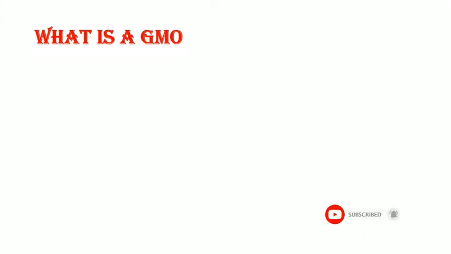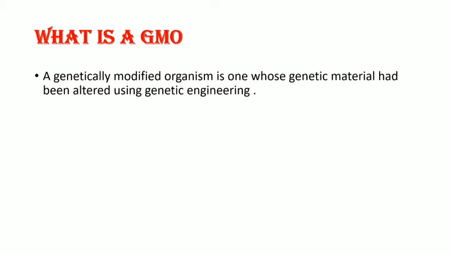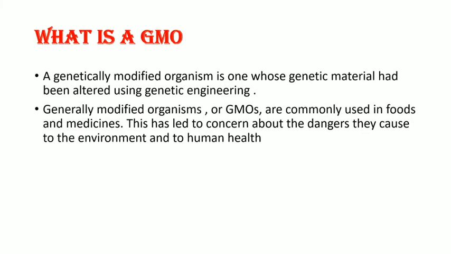Welcome back to the channel, and let us see some of the important topics of GMO. What is meant by GMO? Genetically modified organism. The definition of GMO is organisms whose genetic material has been altered using genetic engineering. Genetically modified organisms are commonly used in foods and medicines. They lead to concern about the dangers they cause to the environment and to human health.